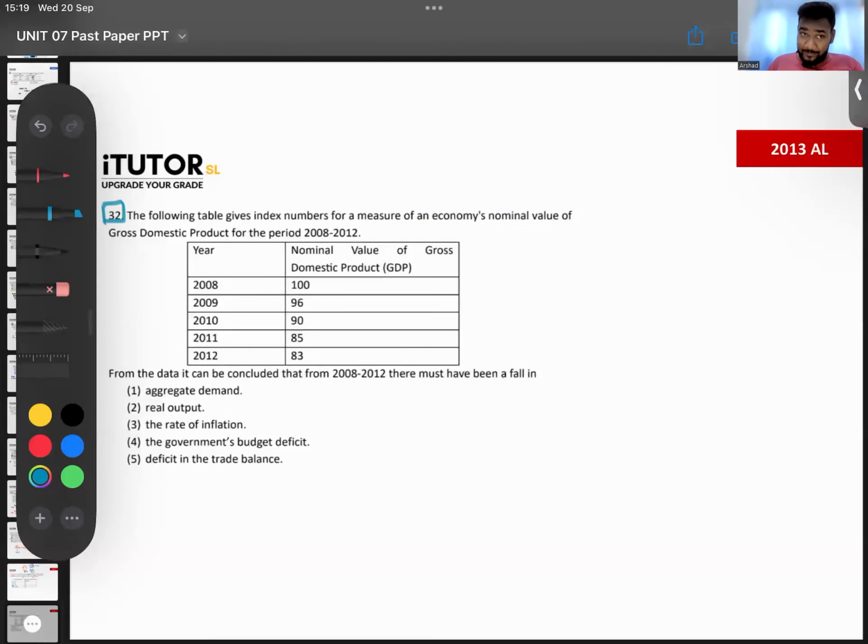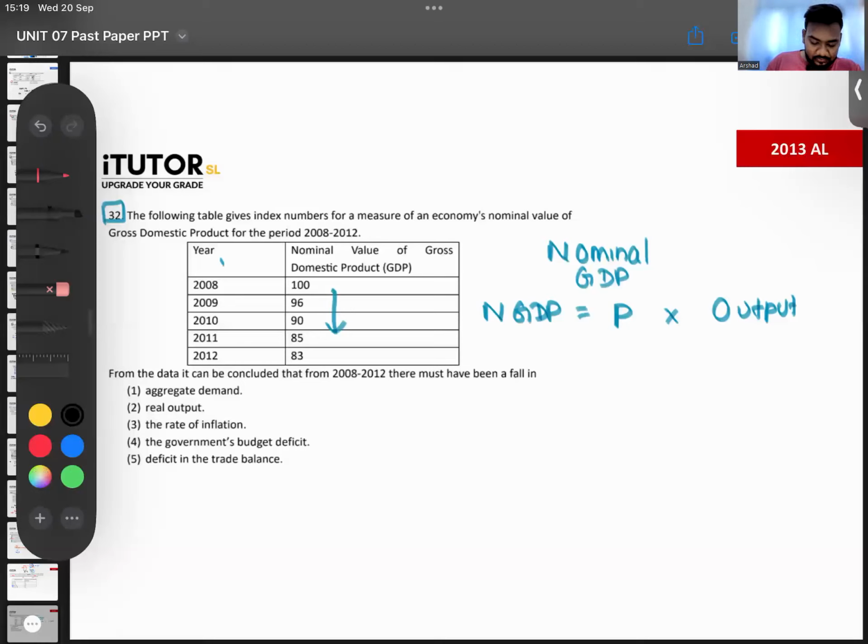Listen very carefully. Okay. The following table gives index numbers for the measure of economy's nominal value of GDP from 2008 to 12. So 2008 to 12, the nominal GDP has actually decreased. Now, how do you calculate nominal GDP, Ramai? Nominal GDP is the price level multiplied by whatever output they make, no? So that is the nominal GDP. So can you tell me why has this nominal GDP fallen, guys?